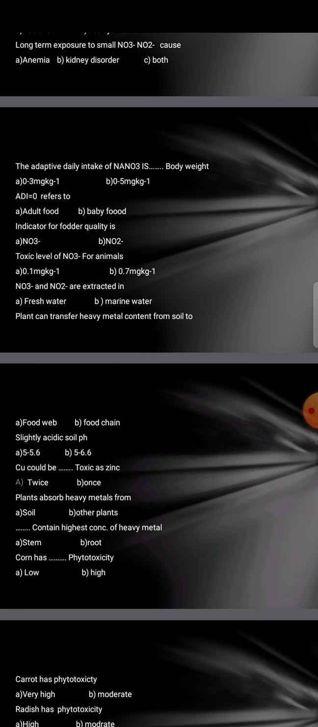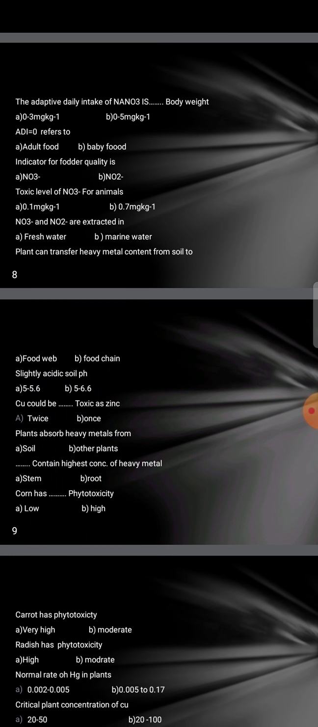Slightly acidic soil pH 5 to 5.6 and 5 to 6.6. It will be 5 to 5.6. Copper could be dash toxic as zinc. It will be twice. Plant absorb heavy metals from soil or other plant. It will be soil. Dash contain highest concentration of heavy metal. Stem or root, it will be root.